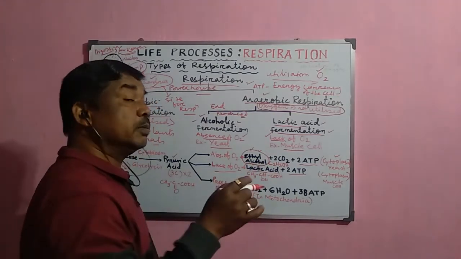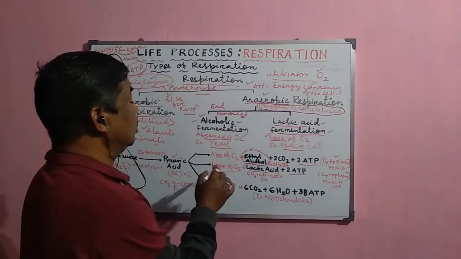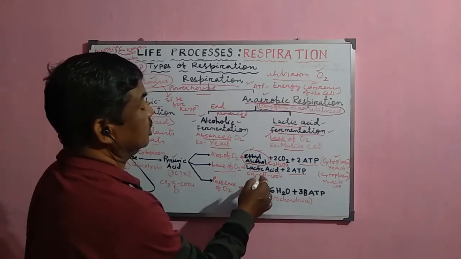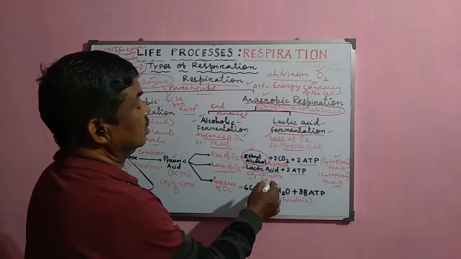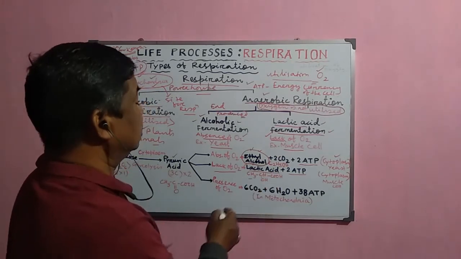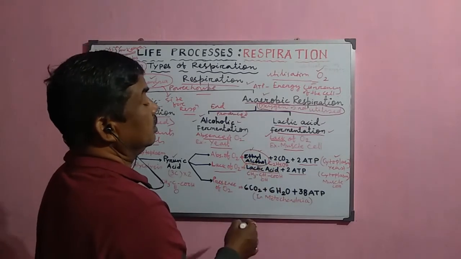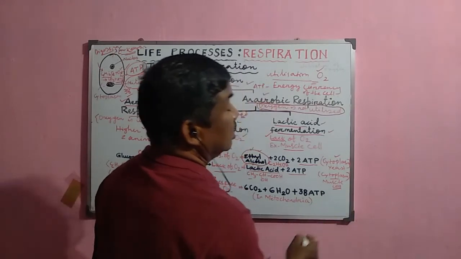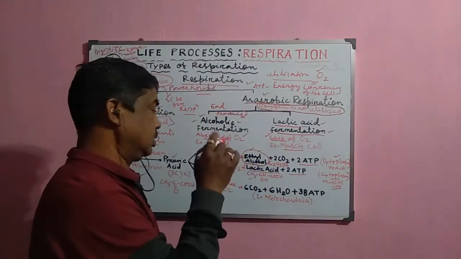It is also the partial breaking down of C6H12O6 or glucose molecule, and this is the chemical formula: CH3CHOH COOH. So it is normally an alcohol, and this lactic acid which is produced here occurs in the cytoplasm of the muscle cell, and normally mitochondria is not involved in this process.